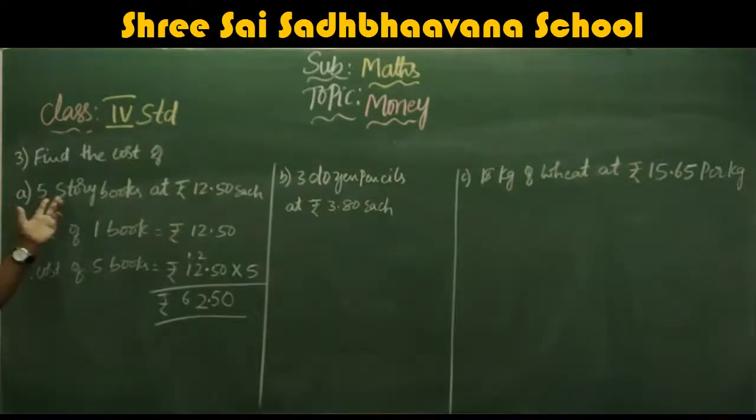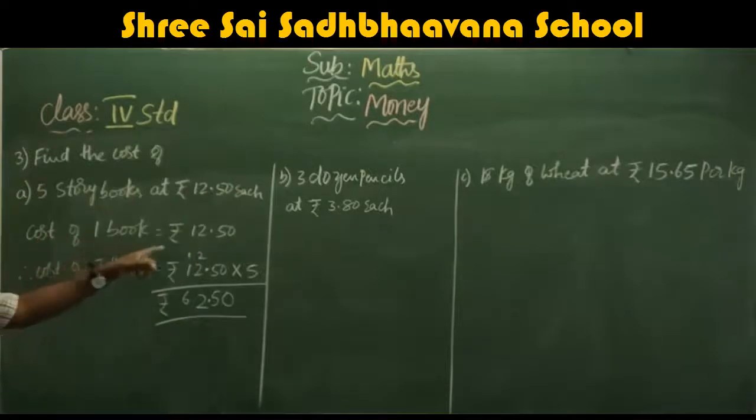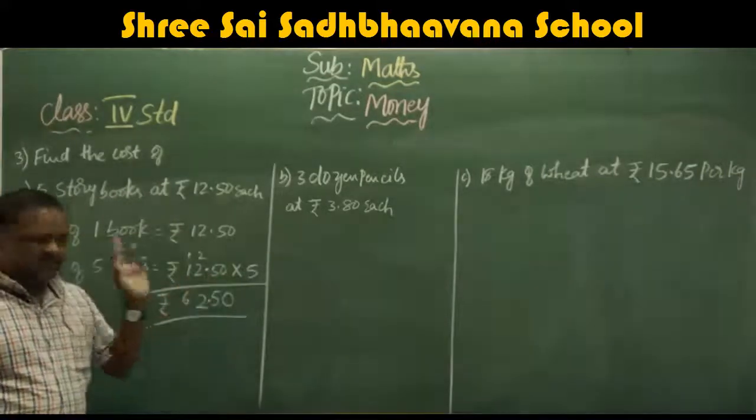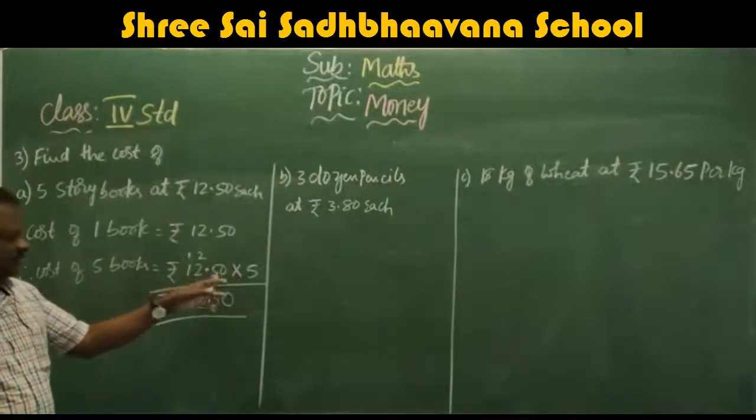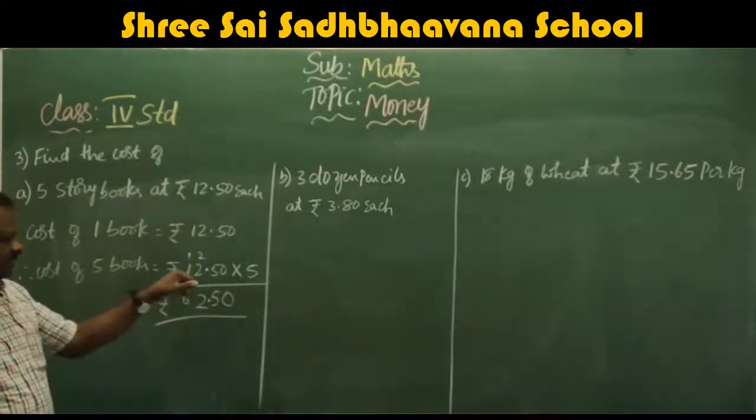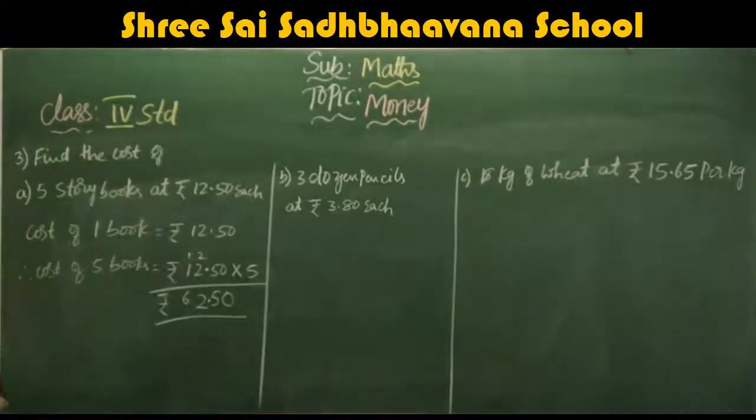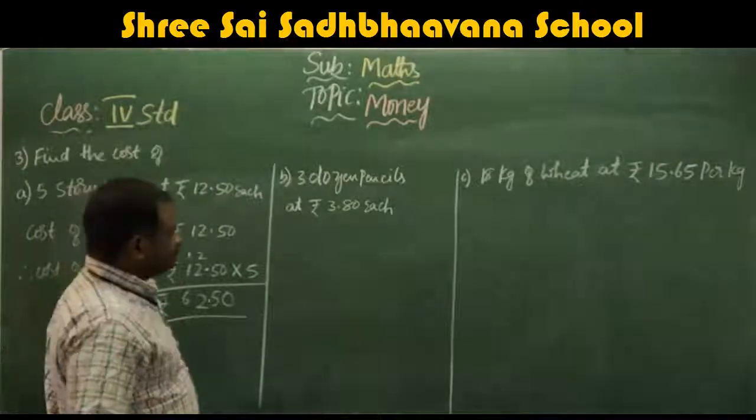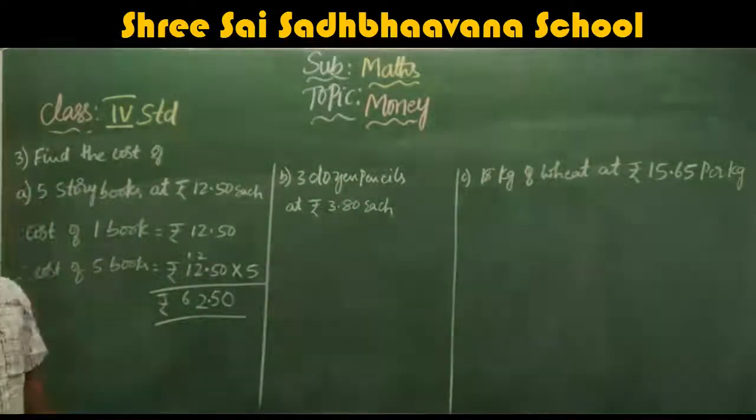Once again I will explain. They are given 5 story books at rupees 12.50 each. The cost of one book is rupees 12.50. The cost of 5 books is equal to rupees 12.50 into 5. You have to multiply. So 5 zeros are 0, 5 5s are 25, carry 2, 5 2s are 10 plus 2, 12, carry 1, 5 1s are 5 plus 1, 6. That is rupees 62.50. Next come to here. 3 dozen pencils at rupees 3.80 each.